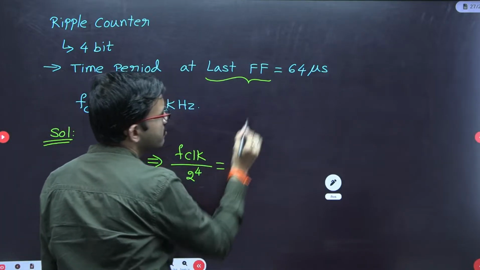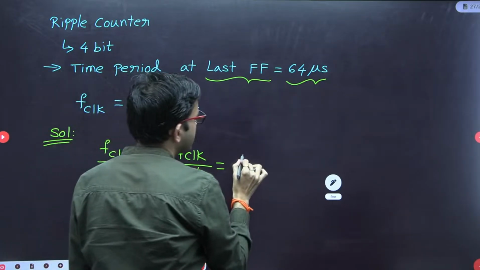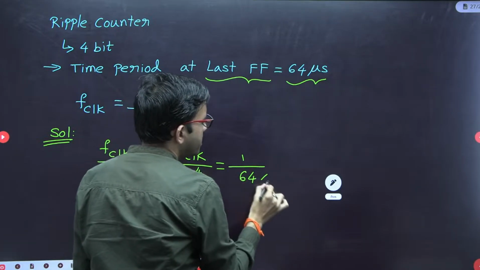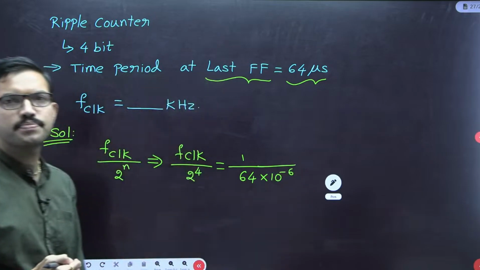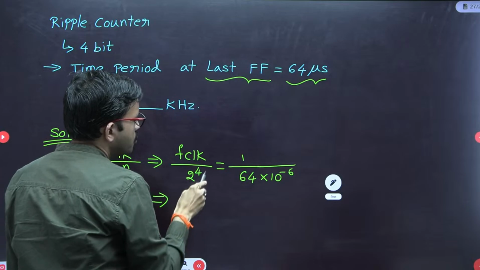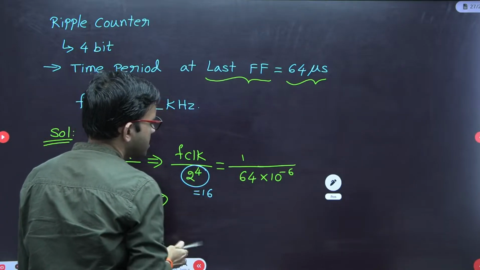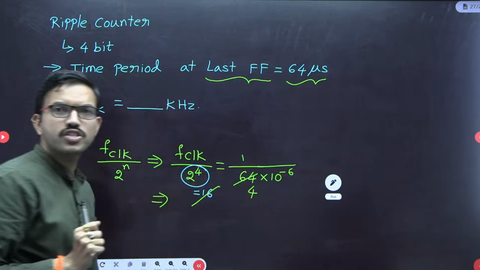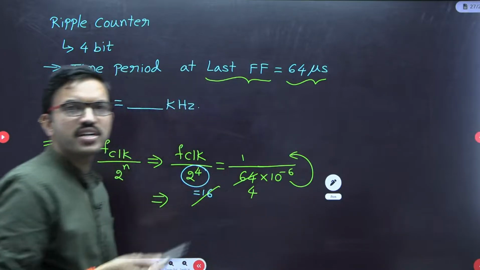But here they have given the time period. If you take the reciprocal, from there you are getting the frequency 1 by 64 micro, which you can write as 10 power minus 6. I hope all of you are getting the clarity. Now here you can do simplification. 2 power 4 is nothing but 16. So 16 here 4 times, 16 here 4 times, and the 10 power minus 6 you can bring to the numerator, it will become 10 power 6.